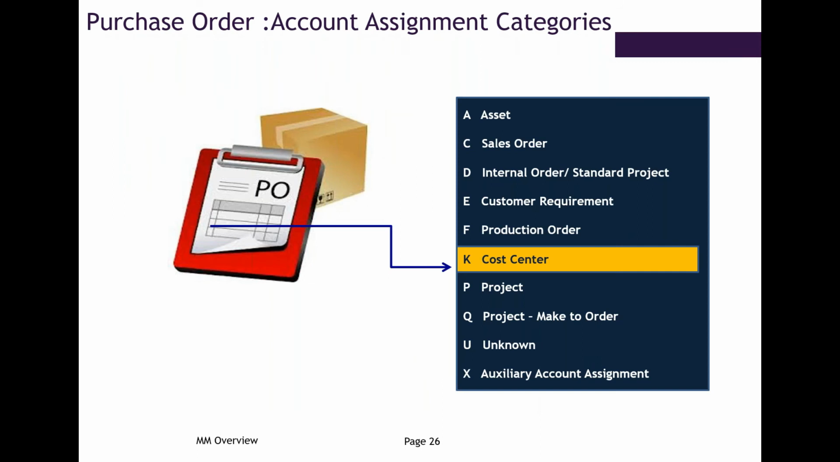Okay, these are the account assignments. Account assignment means: for which purpose are we procuring the material? Either it is for an asset, or we are procuring for a project, or for a sale order. And if you are procuring generally, like to maintain stock or for own use, then we will not use this account assignment category. We will leave it blank.